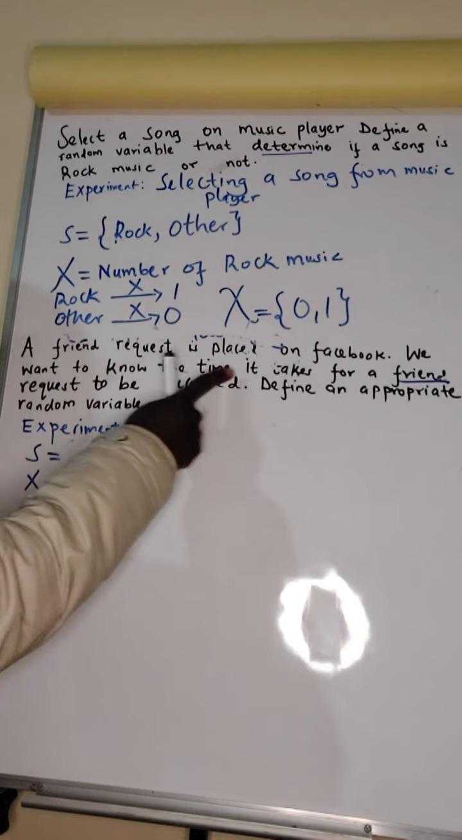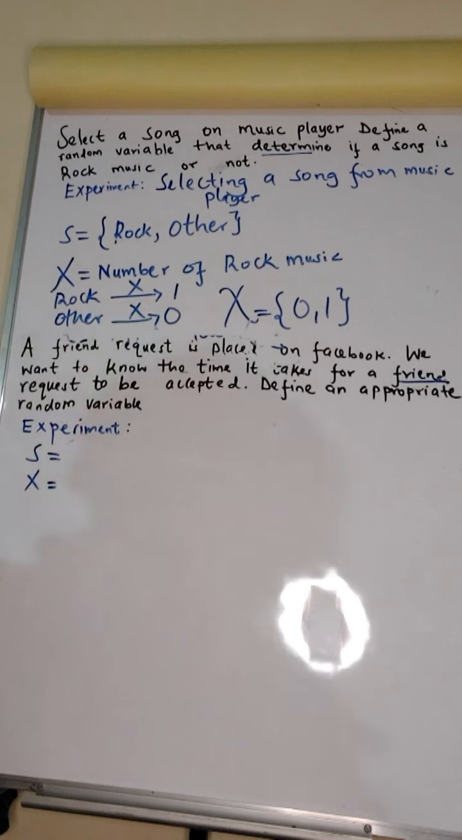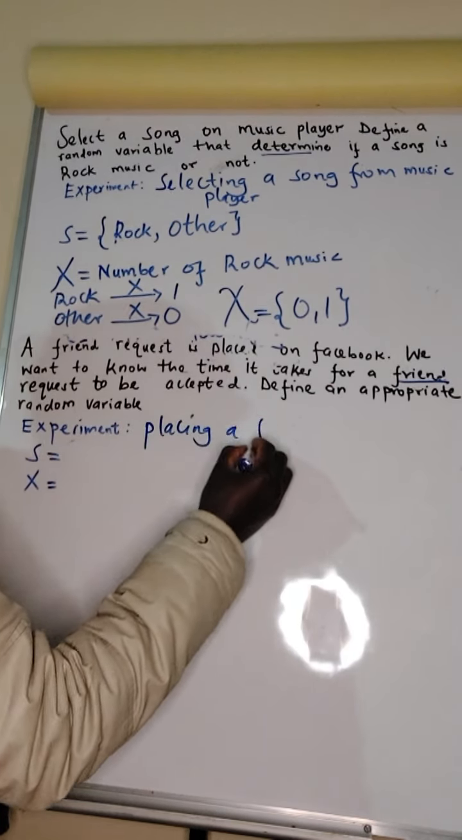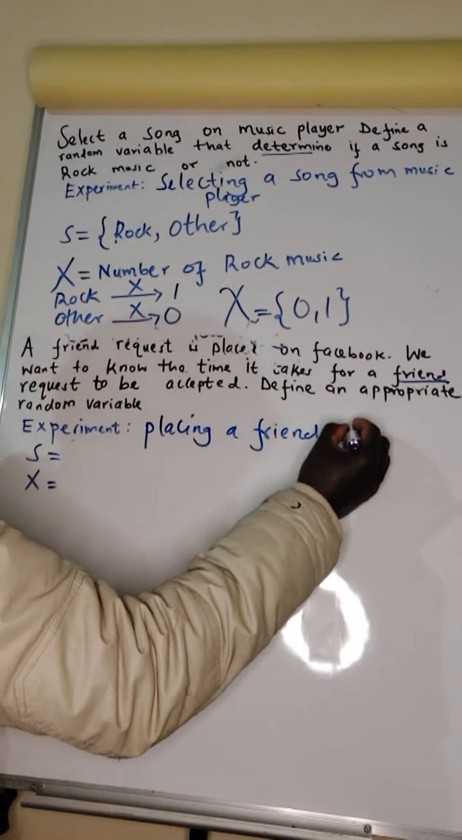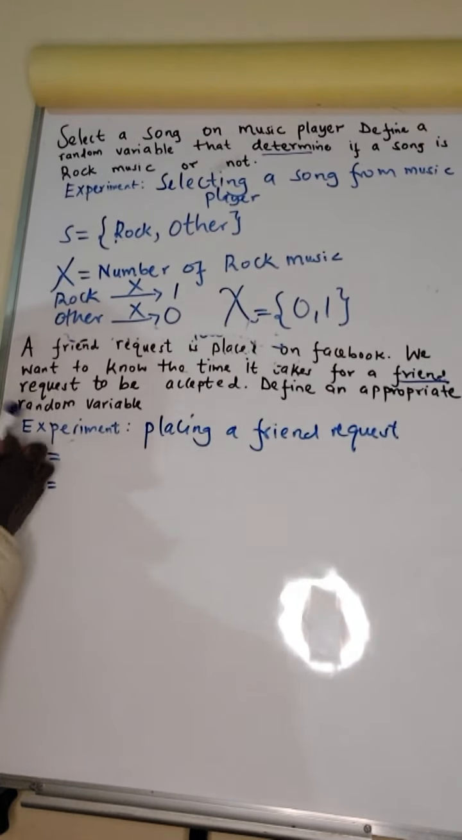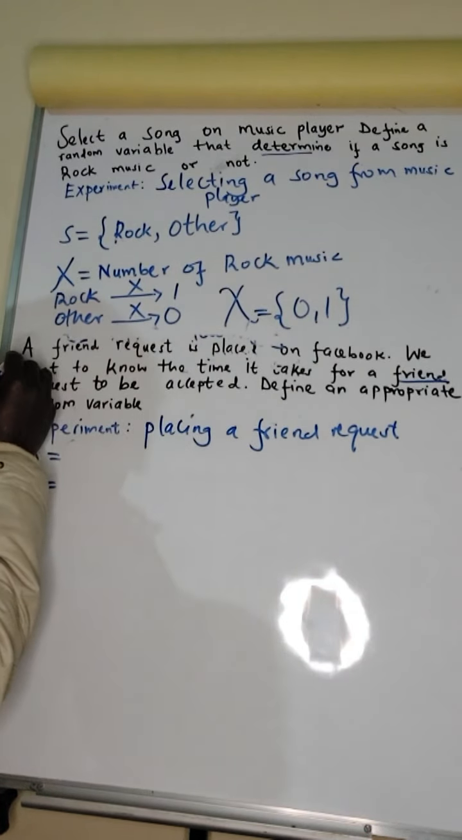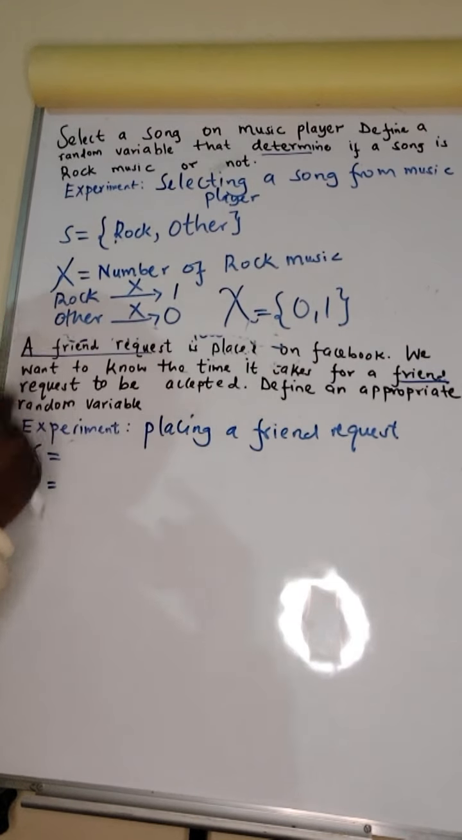Now, a friend request is placed on Facebook. We want to know the time it takes for a friend request to be accepted. Determine an appropriate random variable. Now, the first thing is you ask yourself, what is the experiment? The experiment is pressing a friend request. Now, this question is very specific. It is not talking about pressing friend requests. It is just talking about pressing a friend request.